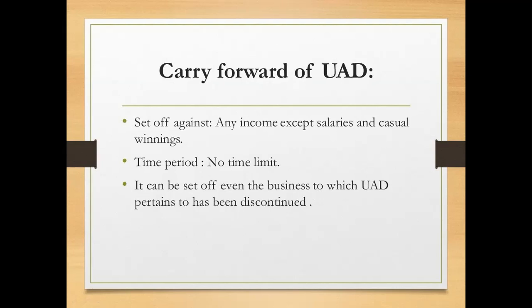After the carry forward, it can be set off against any income except salary and casual winnings, whether from business or profession, house property, other sources, or capital gain. It cannot be adjusted against salary or casual winnings. As for the time period, there is no time limit; unabsorbed depreciation can be set off without any time limit.